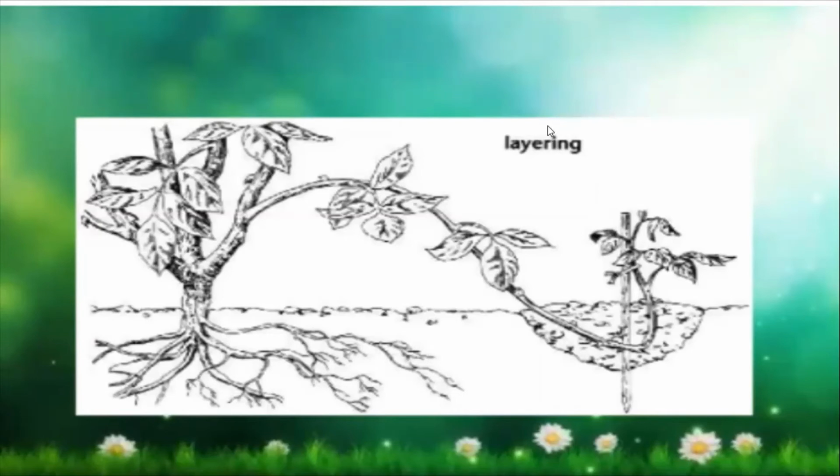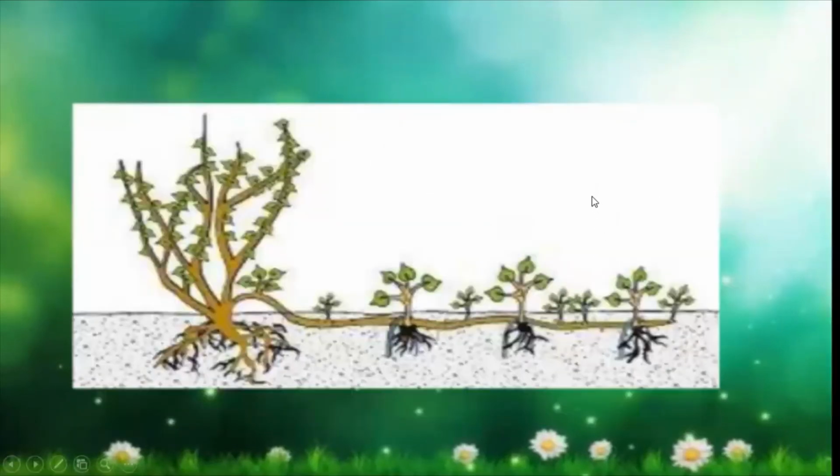Okay, so I was asking, can you give me a good example of layering? I said jasmine and raspberry. Okay, yes. So we have got the banyan tree also. In that also you can see so many. From one banyan tree, the entire jungle can be covered because of this layering only. So this is just another representation of layering. You can see over here, when one stem reaches the ground, from there a new plant will start growing.